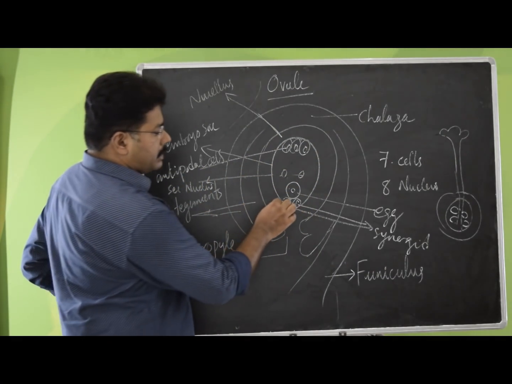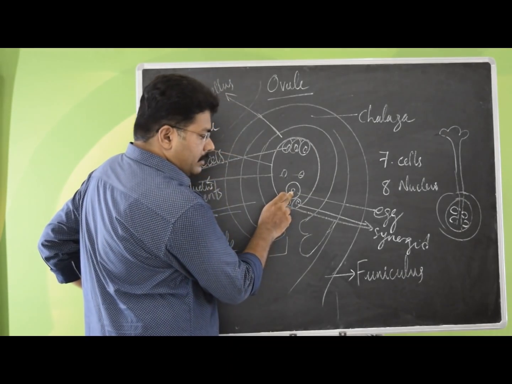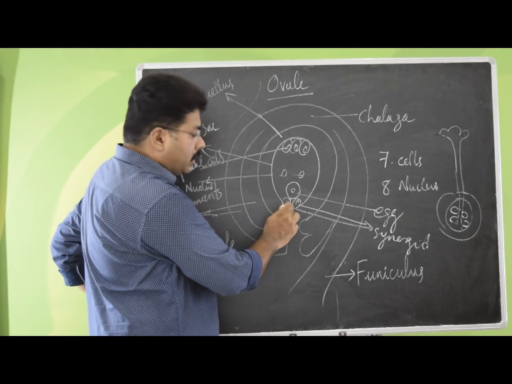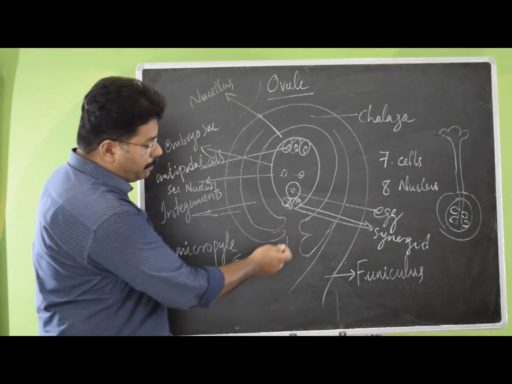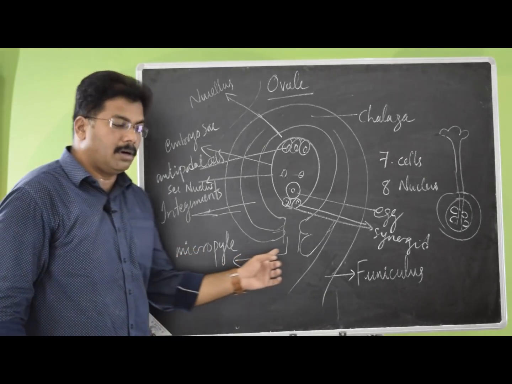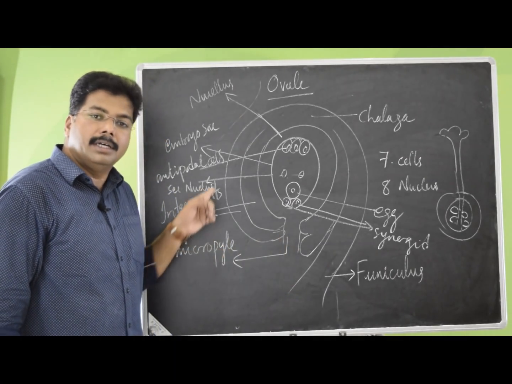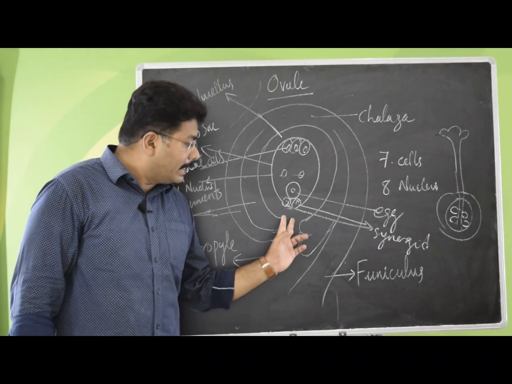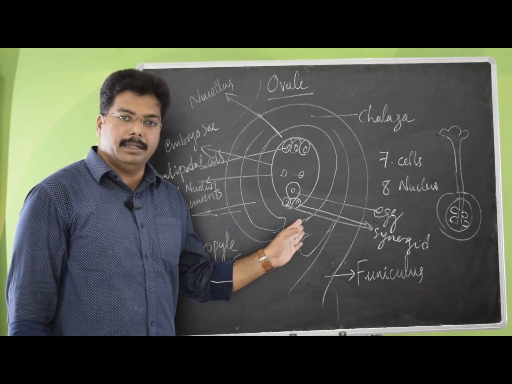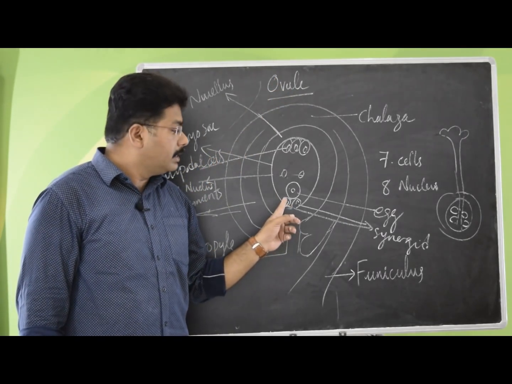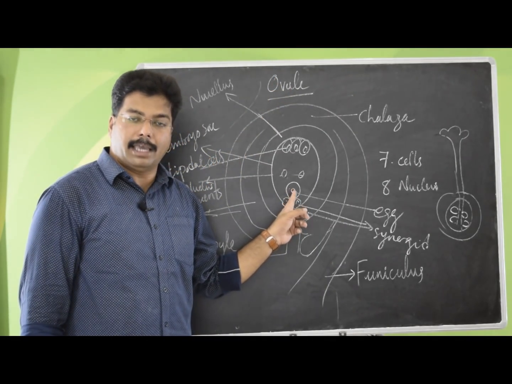This is the egg, which is supported by synergid cells on the micropylar area. The micropyle is a gap at the bottom through which the pollen tube enters, and bursts to release the male gametes.